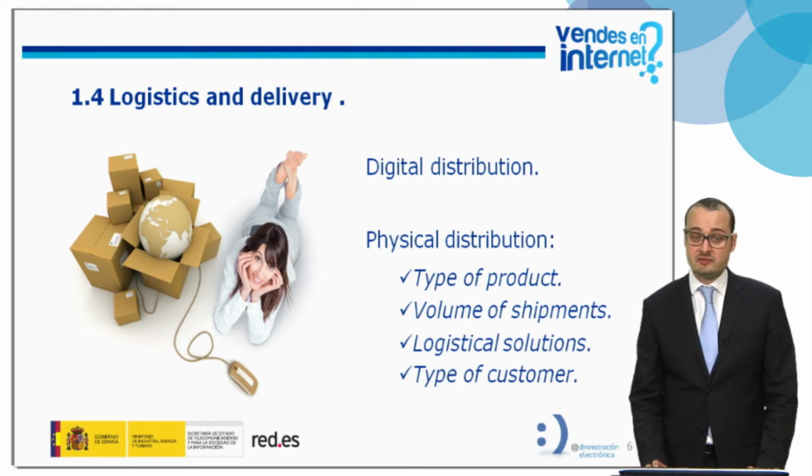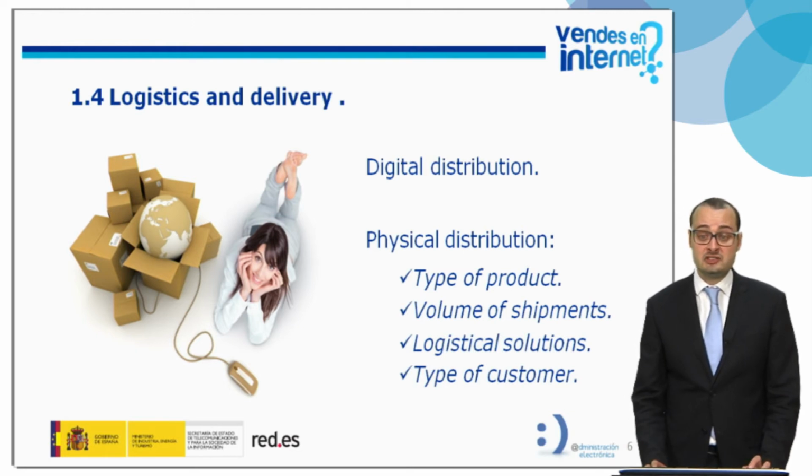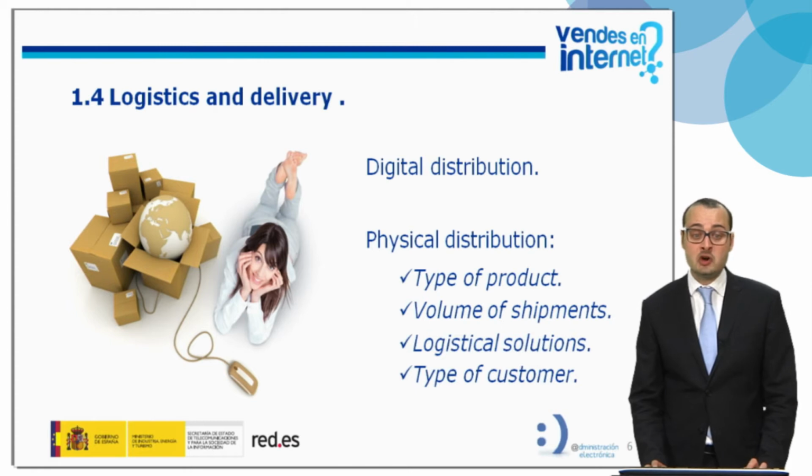There are two types of distribution, the physical distribution or digital distribution. In the digital distribution, the product or service may be obtained directly by downloading it, and all we need to consider is the compliance with applicable legislation. However, in the physical distribution, the following should be considered: the time lapse between the purchase and the delivery, the schedules, the scope, etc. The most advisable option is to contract a logistical operator that suits our needs.